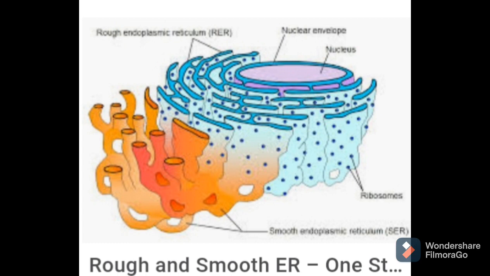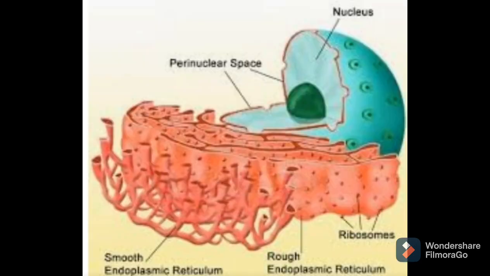Now, what are the functions of the endoplasmic reticulum that we are going to study? When we observe each and every cell, the structure of endoplasmic reticulum varies from cell to cell.